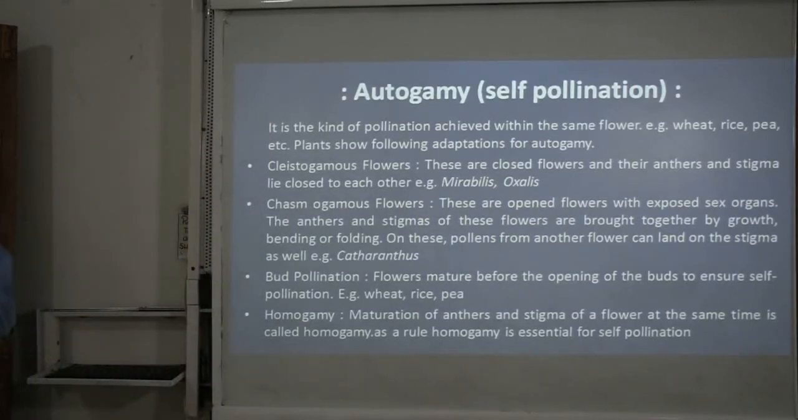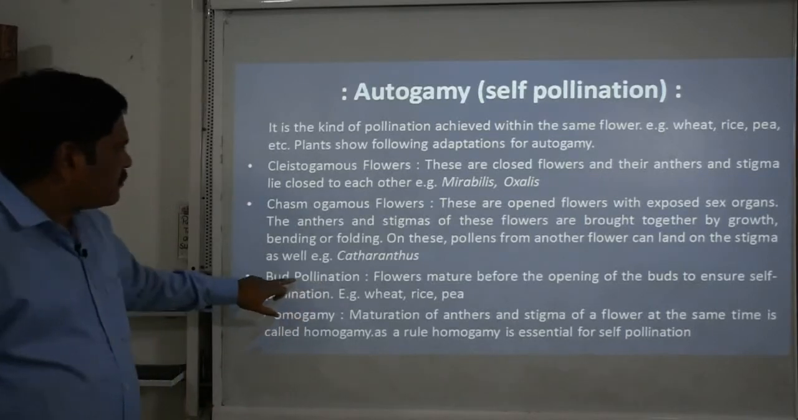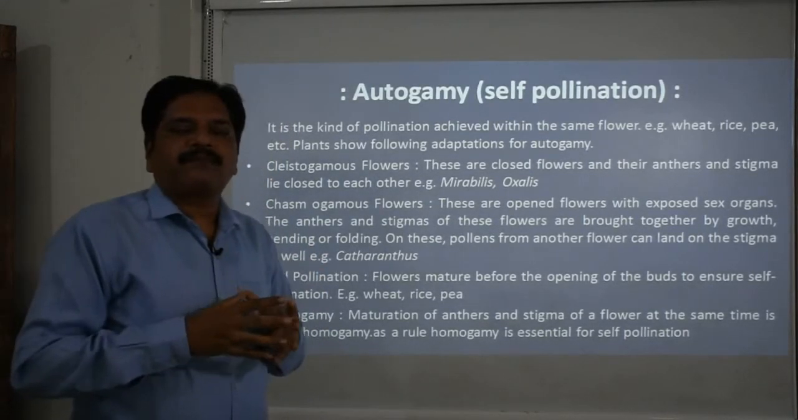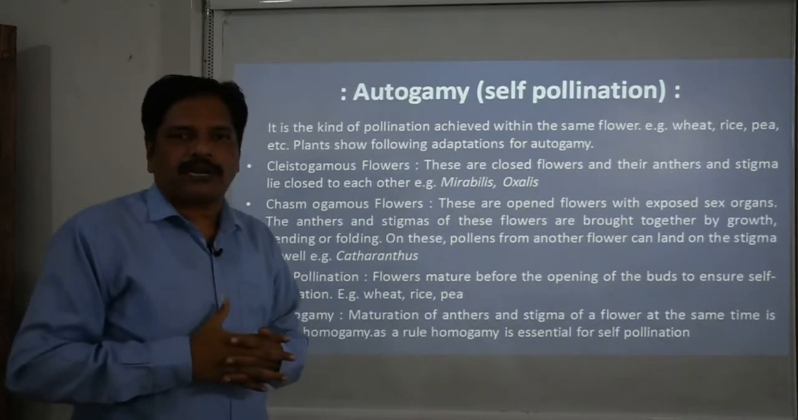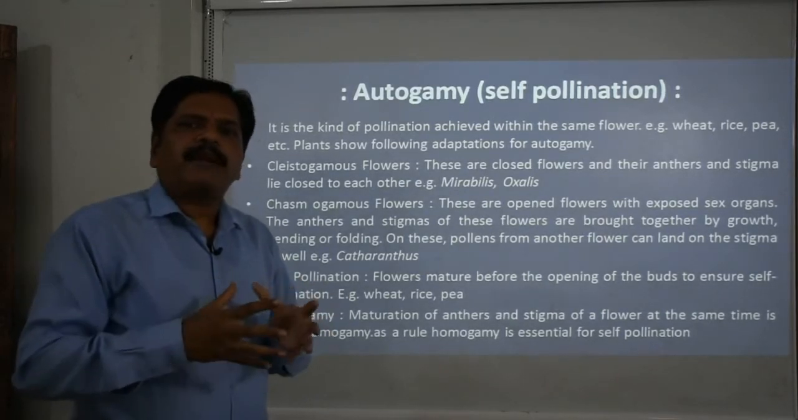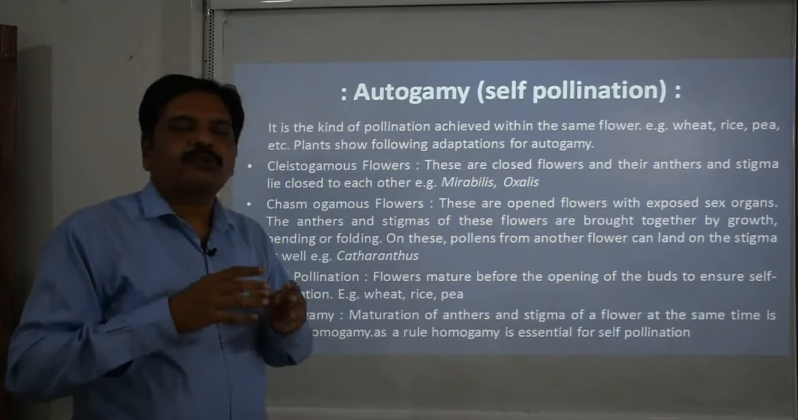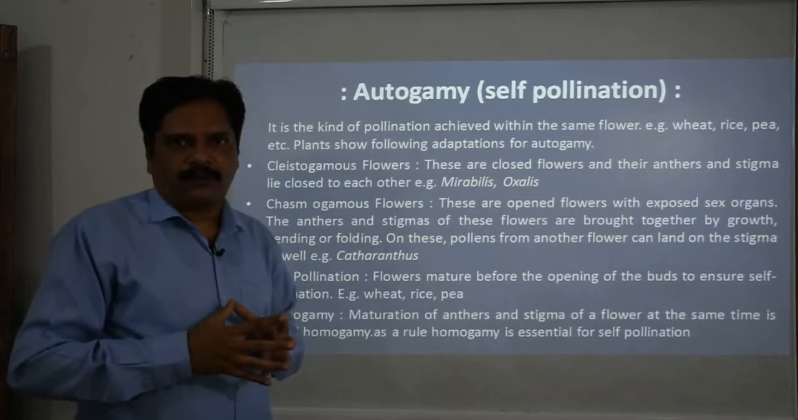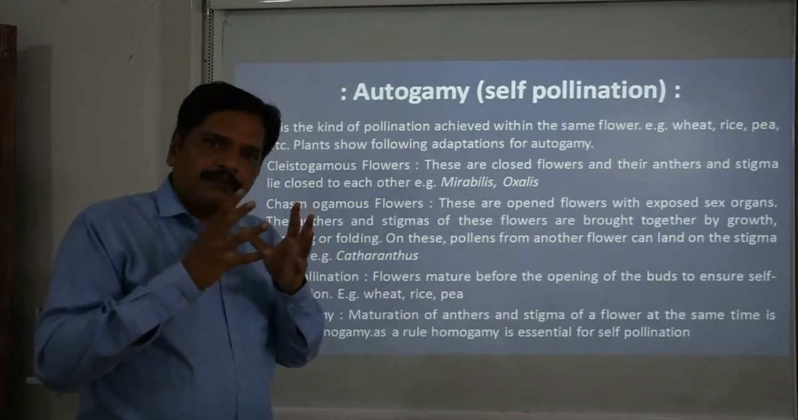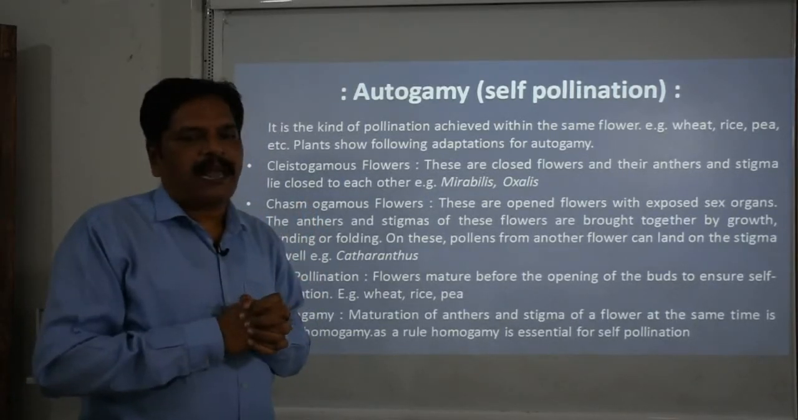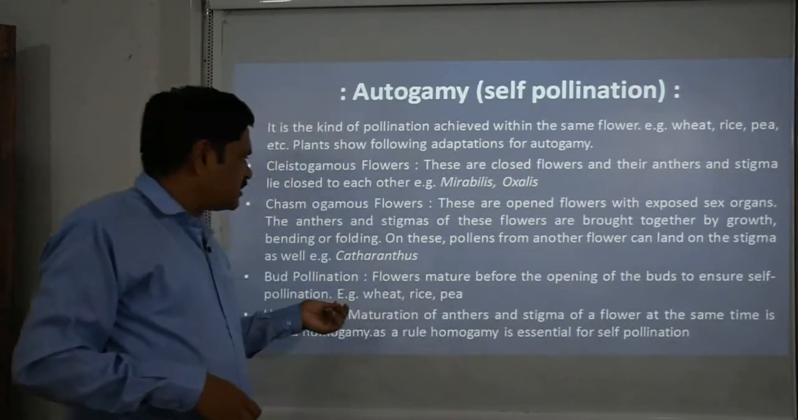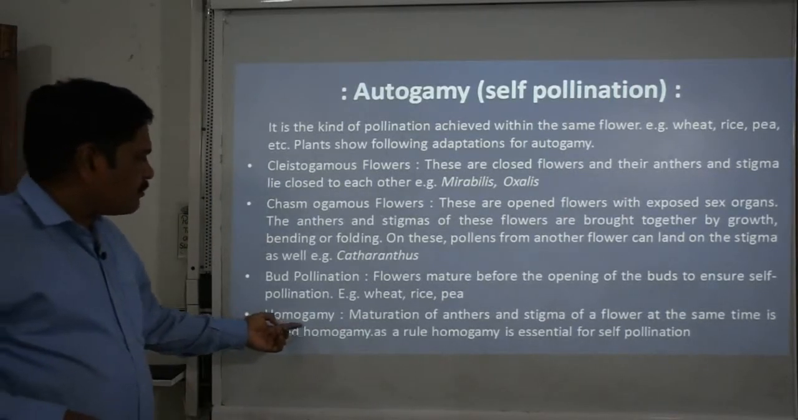Next is bud pollination. It is very clear from the name: in this case, the reproductive organs of the flower are fully mature during the bud stage. So before the flower opens, pollination has already taken place, and it is responsible for pollinating its own stigma. The next one is homogamy.